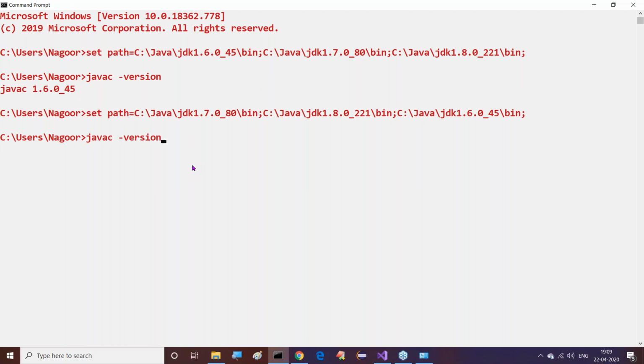I provided javac space hyphen version. Now check this. What are we getting here? Come on, guys, what are we getting there? javac space hyphen version gives 1.7.0_80. So the first one here is what we are getting.